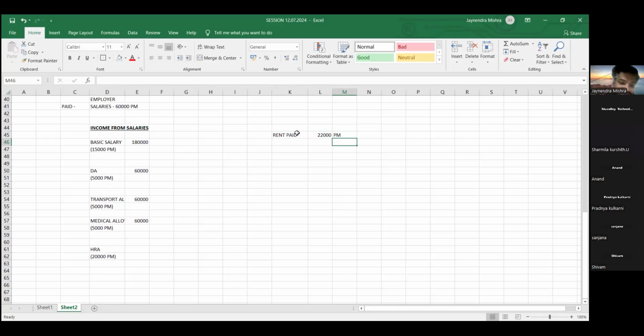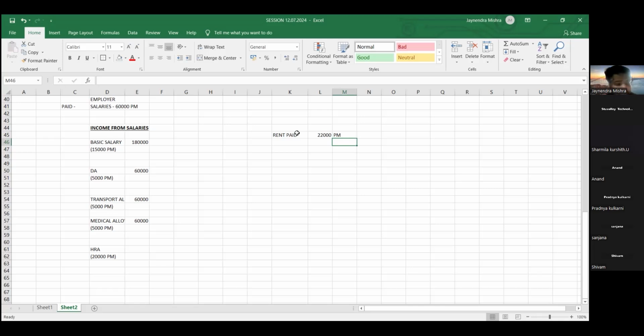There is no income. Meaning, whatever HRA friends we are receiving, that is not fully taxable. The employee will not have to pay full tax on it, friend. There are certain exemptions allowed.